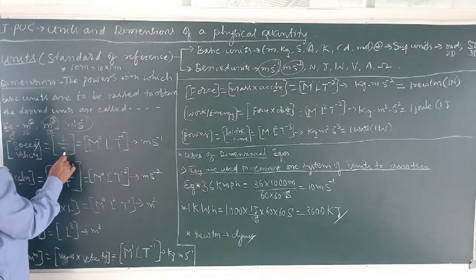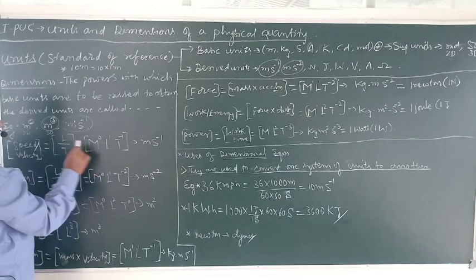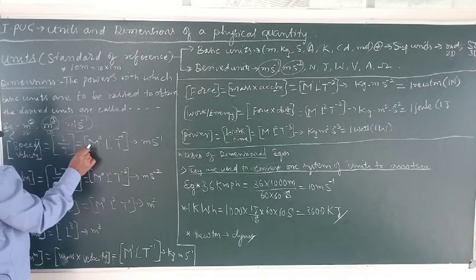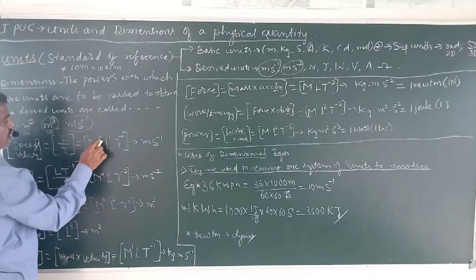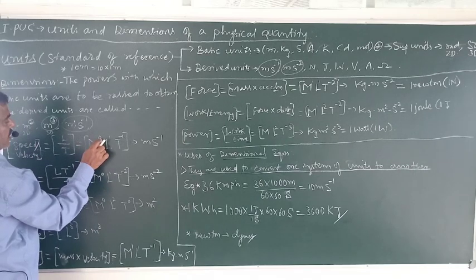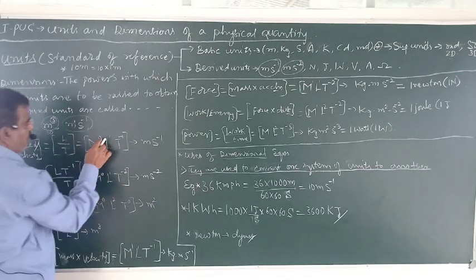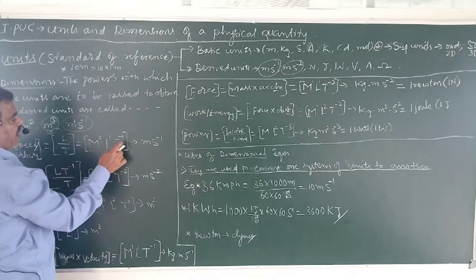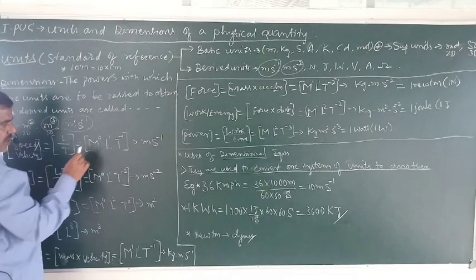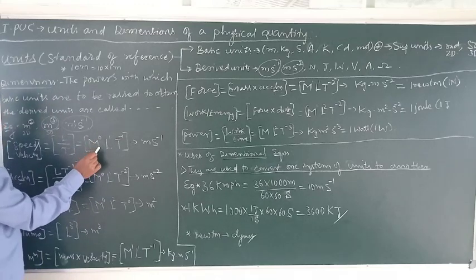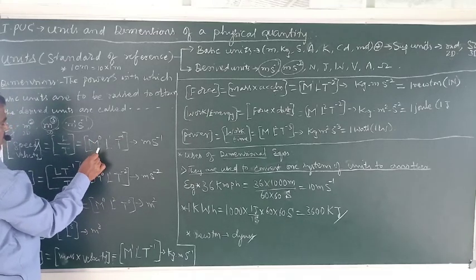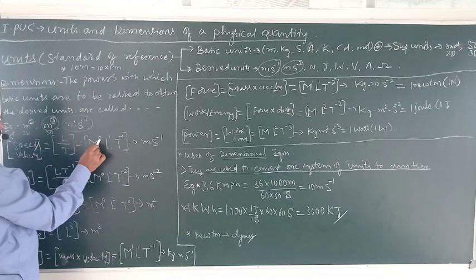Therefore, if I take this to the numerator, there is no m. That means speed doesn't depend on mass. The dimension of mass is 0. We can write m to the power 0, or simply write Lt^-1. If we don't write it, it is understood that its dimension is 0. The dimension of mass in speed is 0.